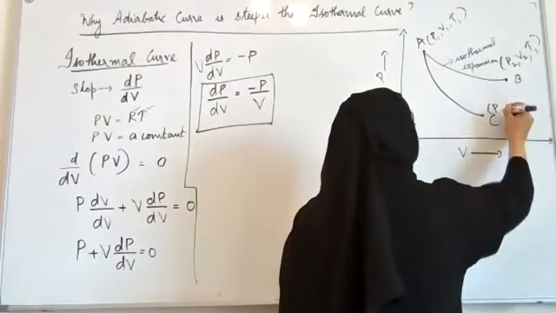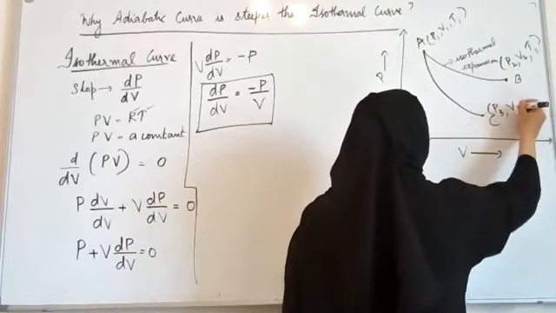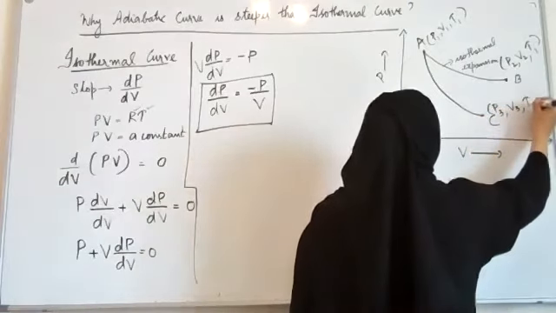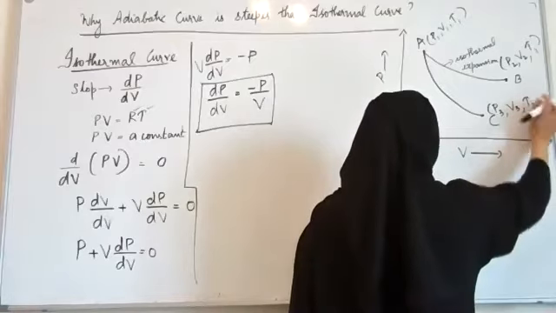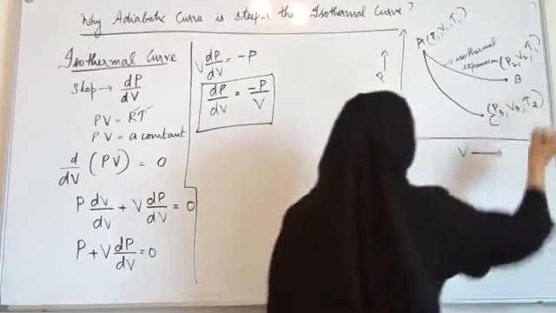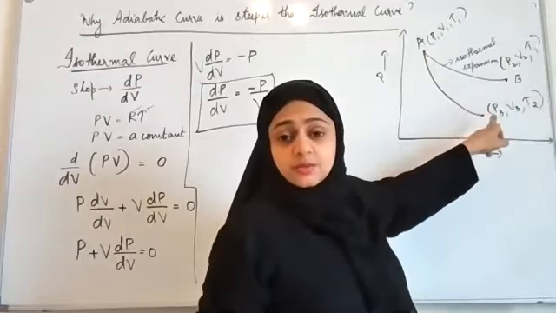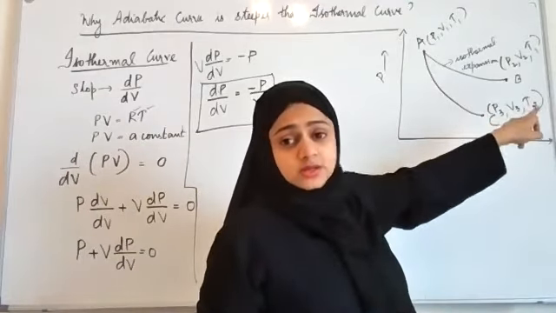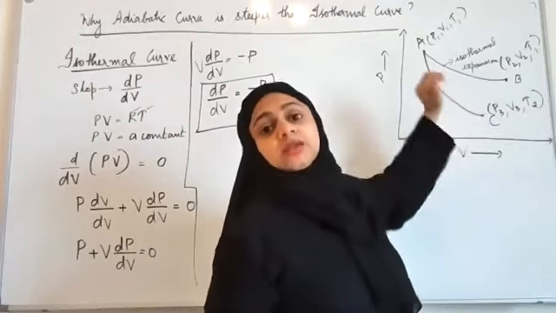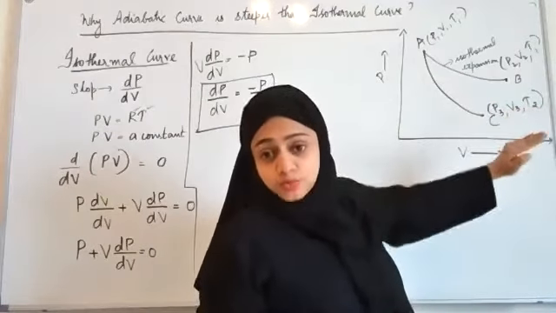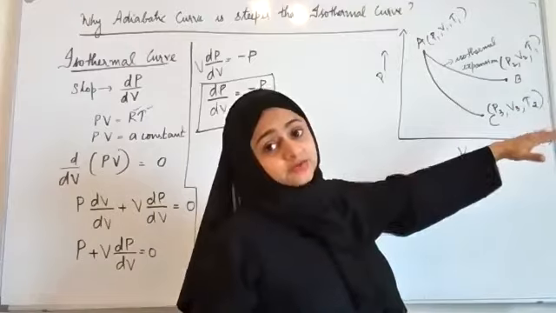Let me consider it as P3, V3, and T2. I just mention P3, V3, T2 to show that the pressure will be different, volume will be different, and temperature will be different.